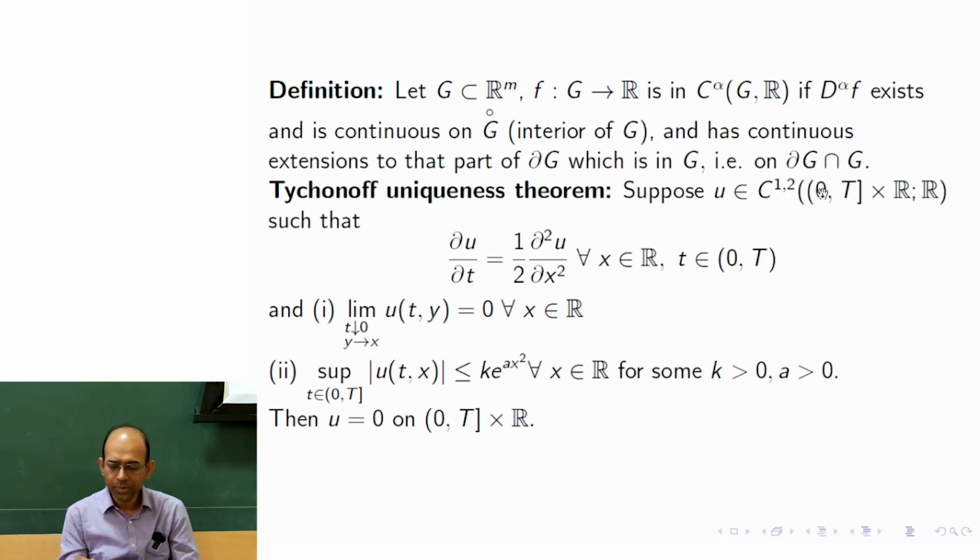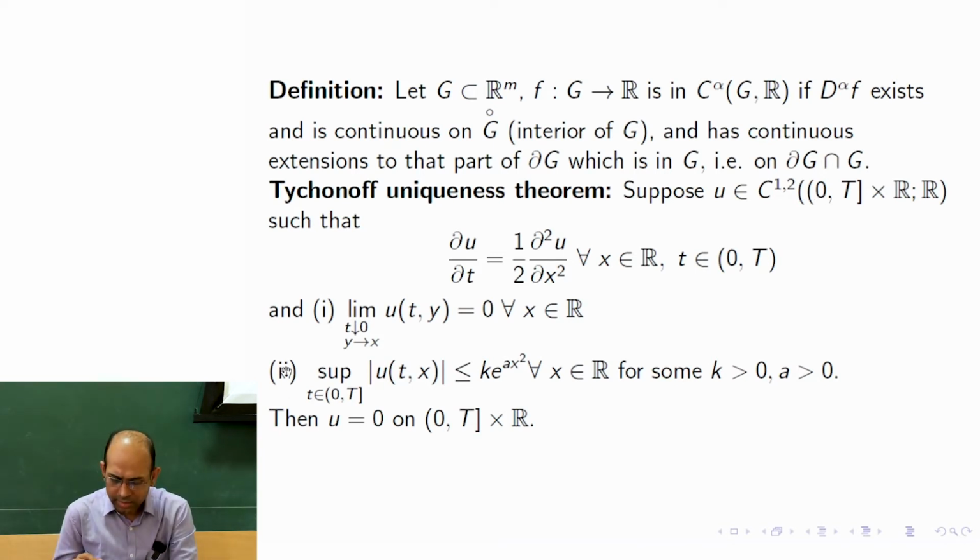It does not include. However, we are looking for a solution which is defined on this domain, and if you approach the initial value, that means t goes to 0 and y goes to some x, then that value should be 0. So this is the way to put the initial condition for a problem where 0 is excluded from the domain of definition of the function.